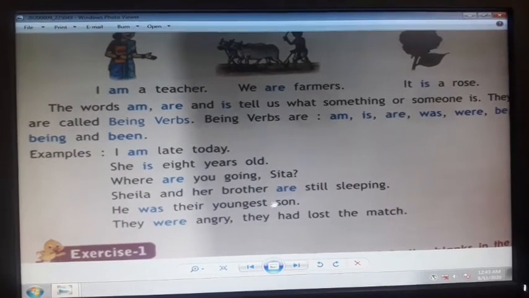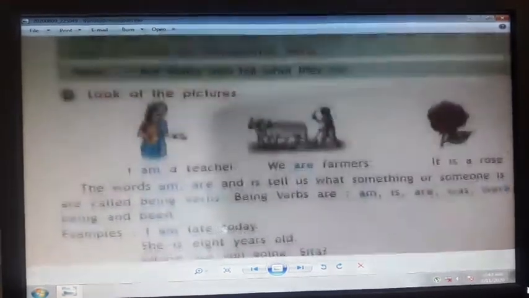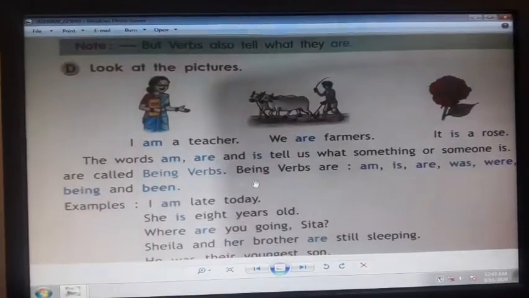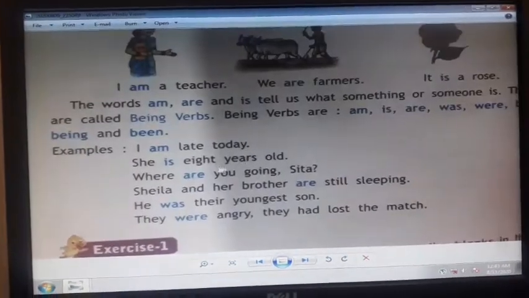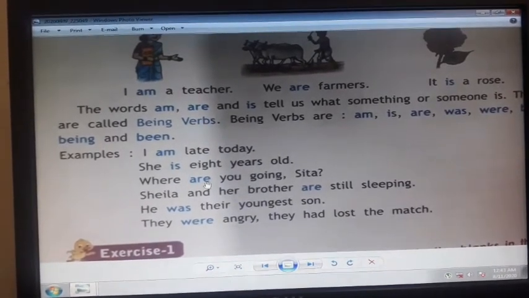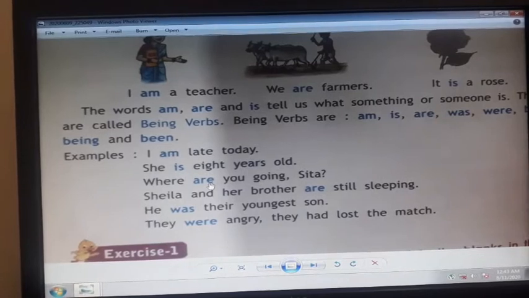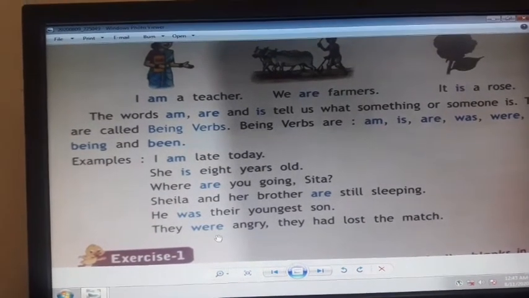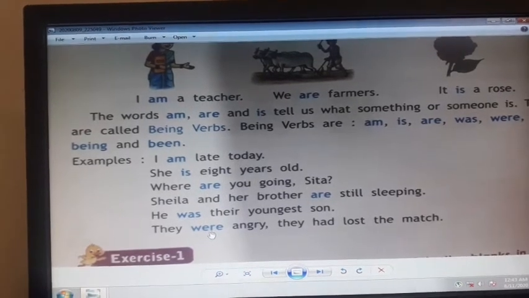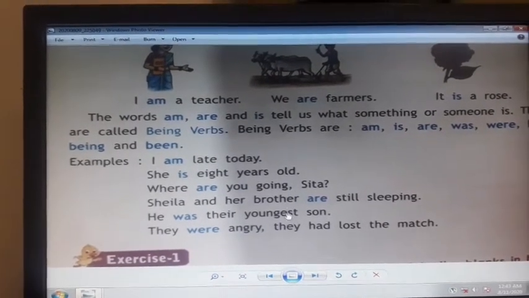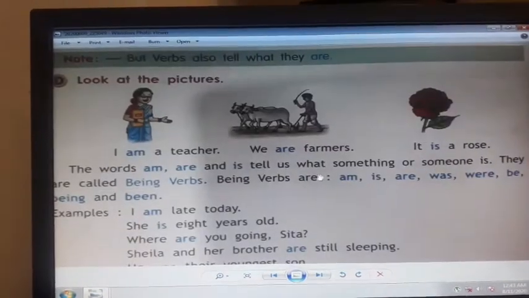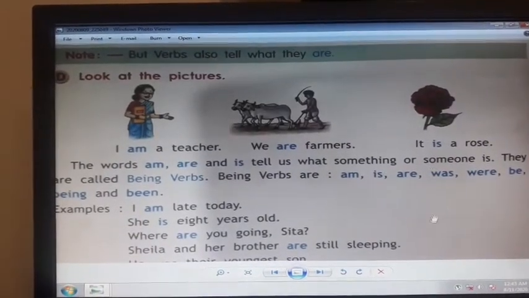Whatever the verb, they are being verbs. For example, is is used for the singular number and are is for plural in present tense. Was is for the singular number and were is for plural number in past tense. So these words are being verbs and tell us what something or someone is.